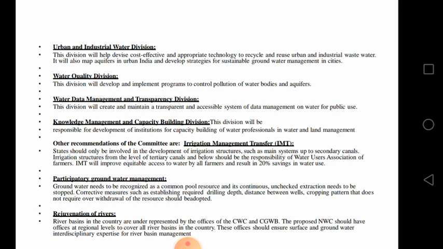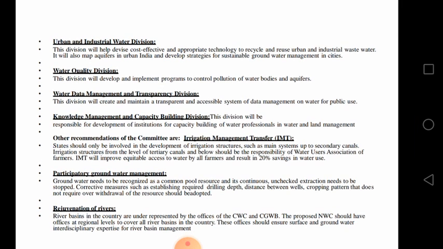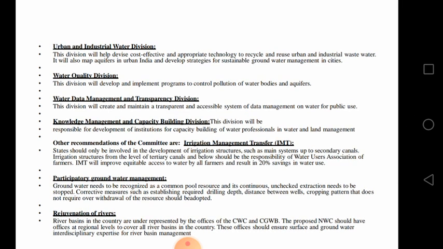And water data management transparency division. This division will create and maintain a transparent and accessible system of data management on water for public use. So data management means different data is there: groundwater table data, surface water data, open well data. That data should be available for public use. Generally it will be useful in research and scientific approaches. This data is very essential for future and further use.